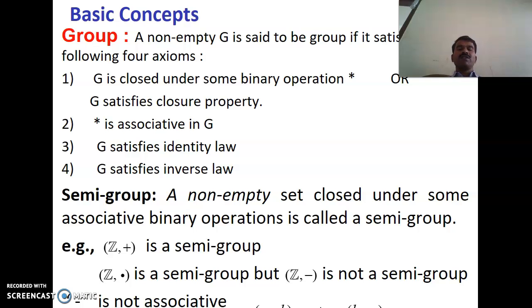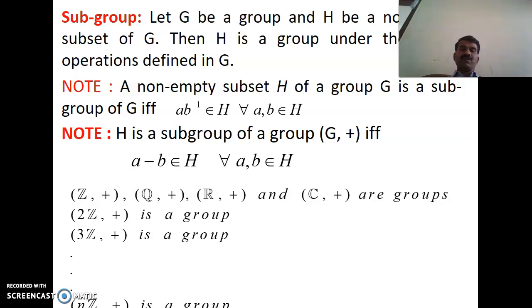And also we have a semi-group under multiplication, a non-empty set G closed under some associative property. Associative property is called semi-group. So one example is the set of integers under addition as well as multiplication is a semi-group, but the set of integers under subtraction is not a semi-group since it is not associative.